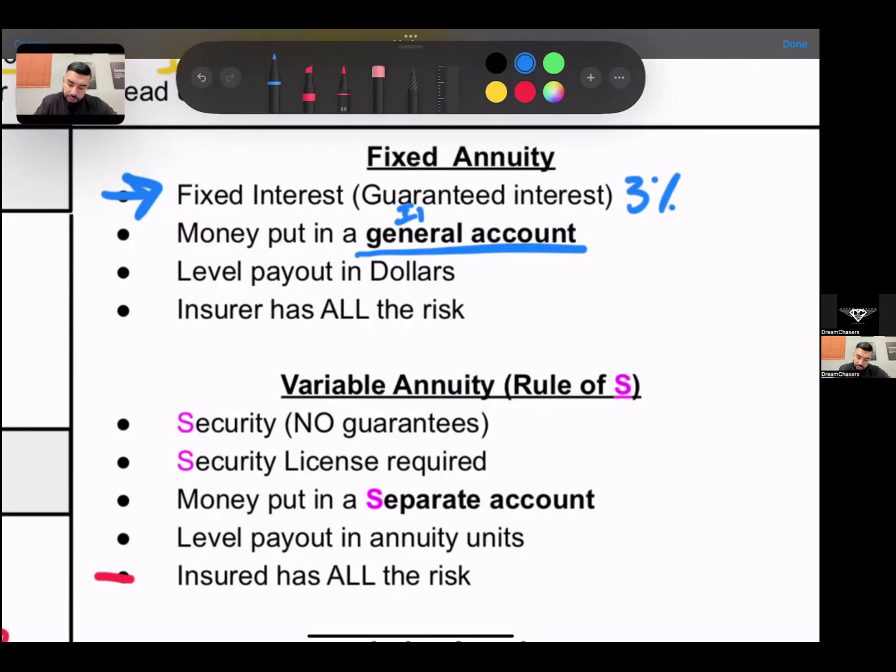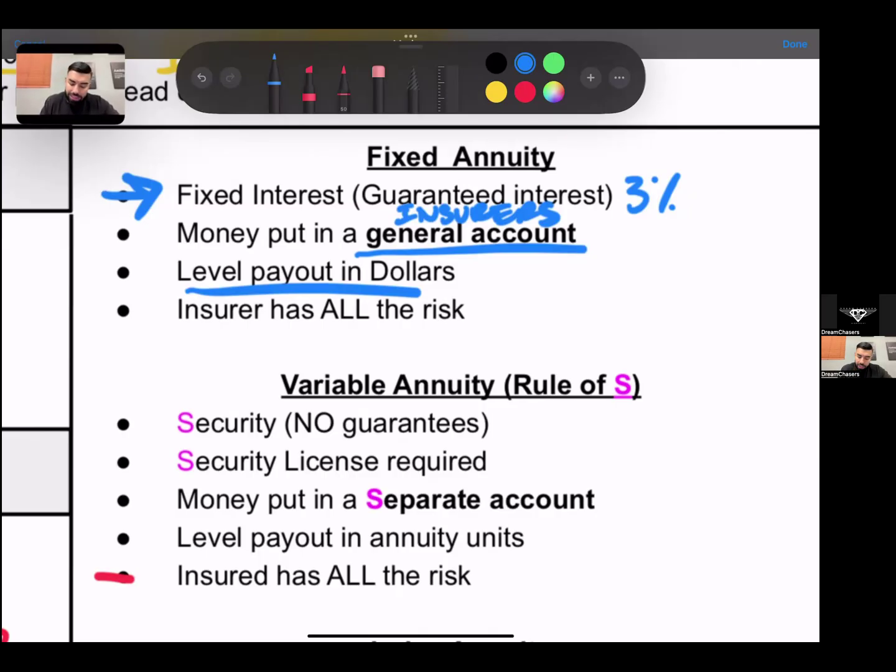So it is put into the insurer's general account. Now, there's also going to be level fixed payouts. So all the payments that the person is going to receive from this annuity are going to be the same. They're not going to receive different amounts at different times. It's going to stay level across the board.